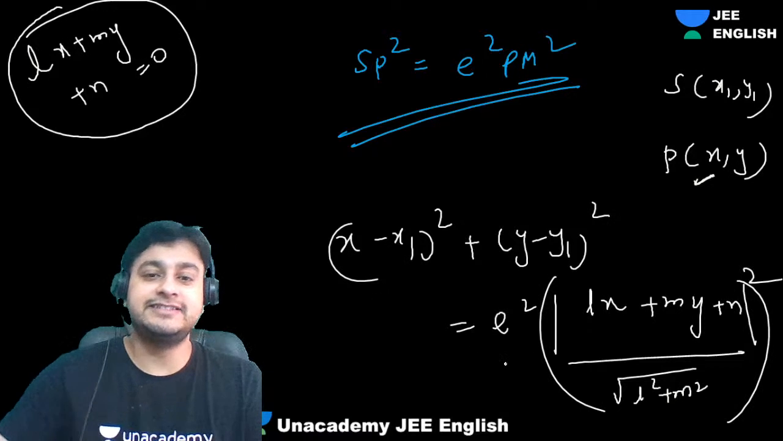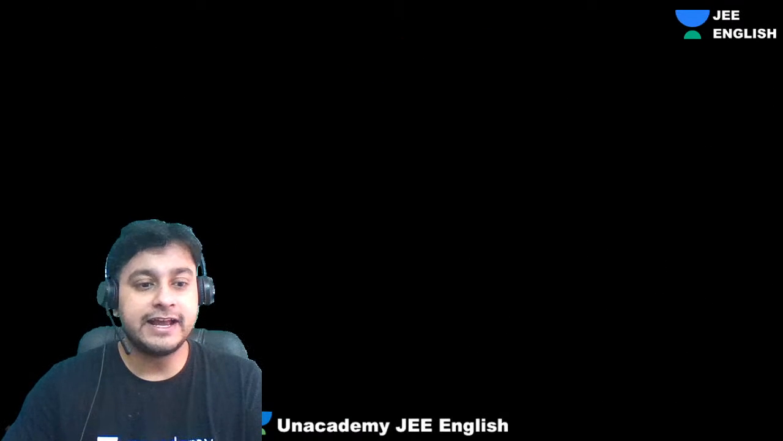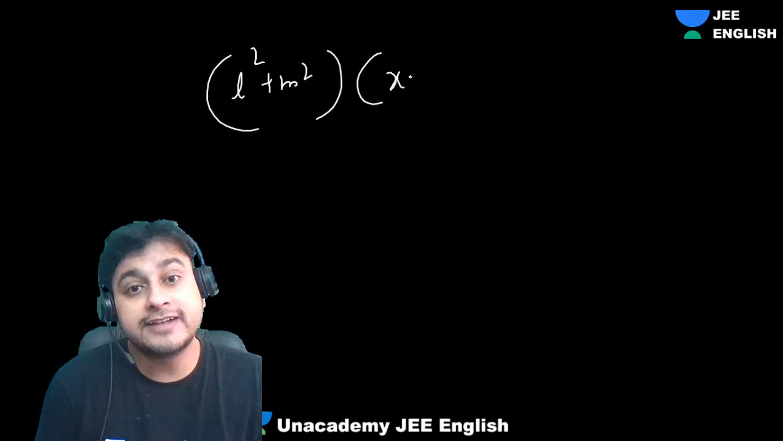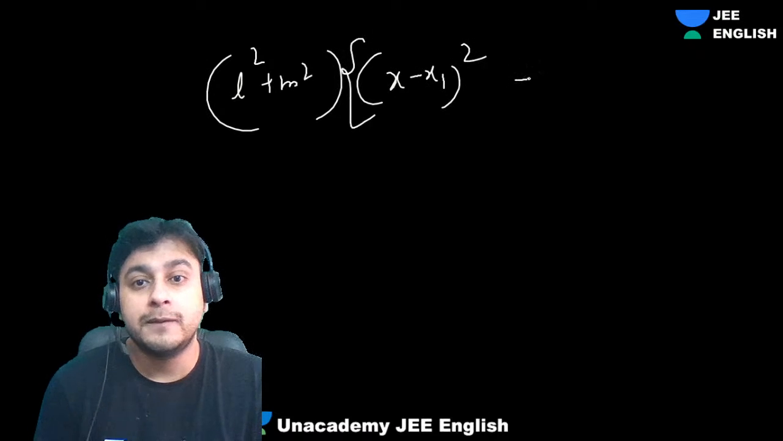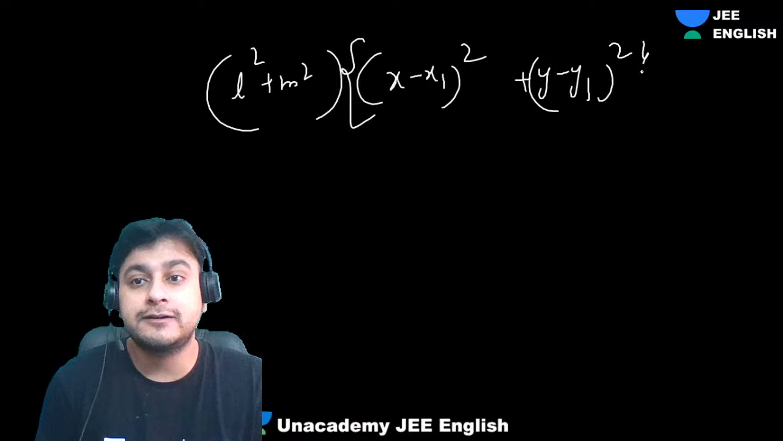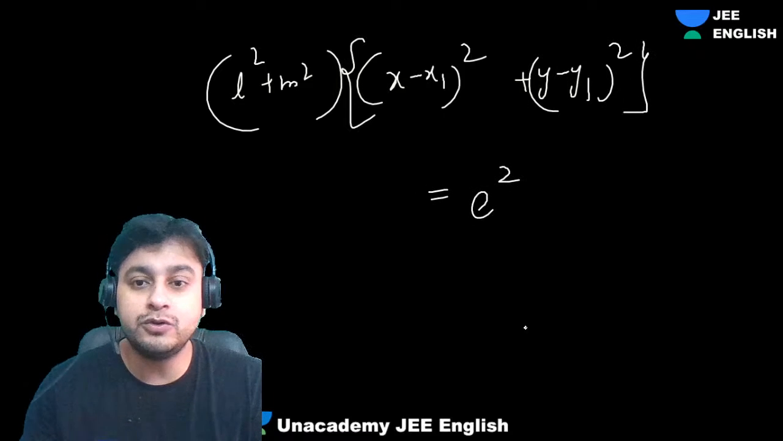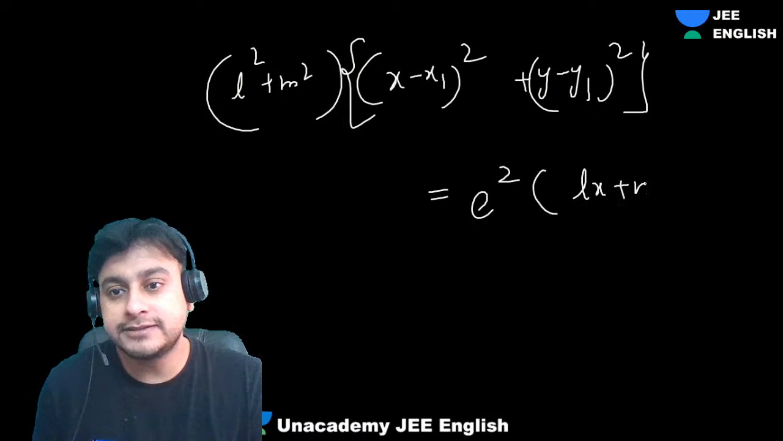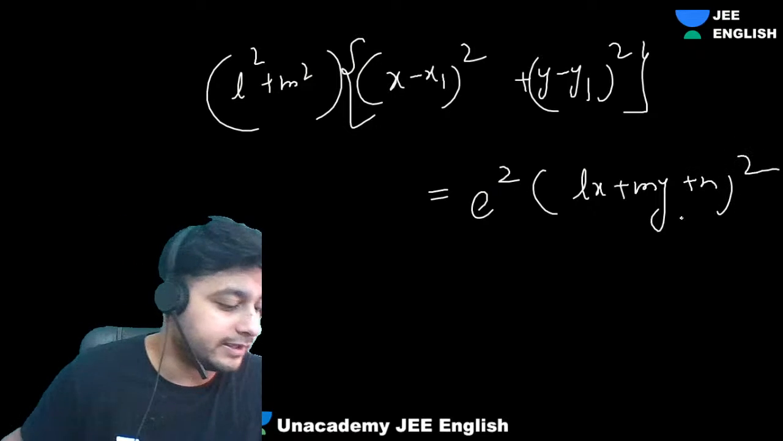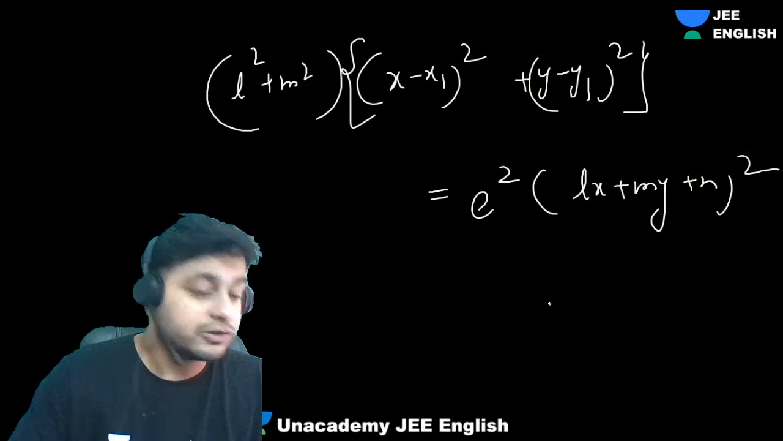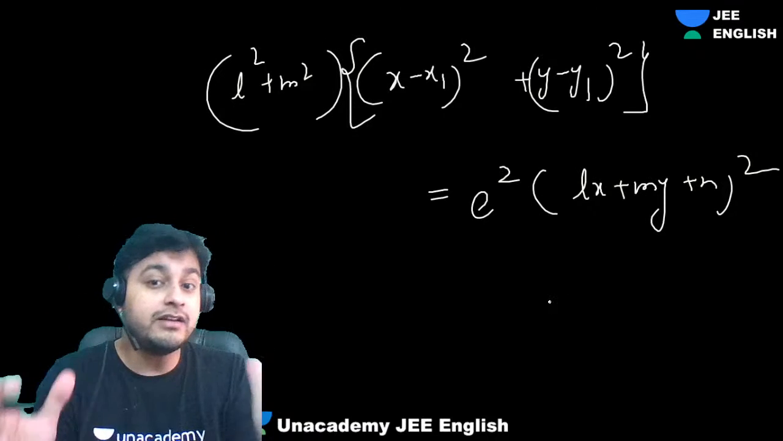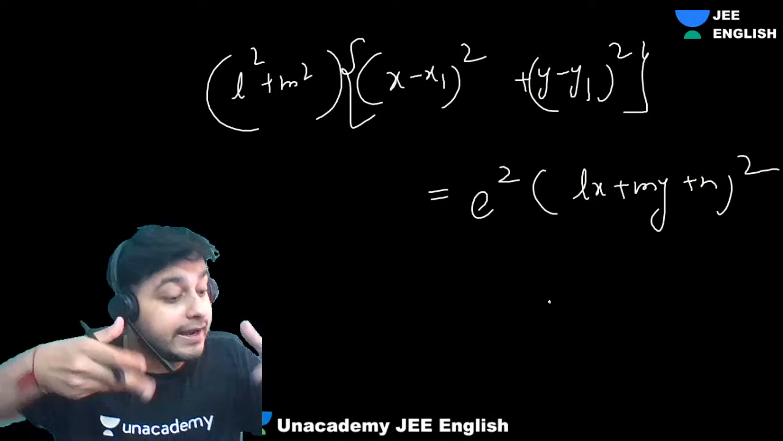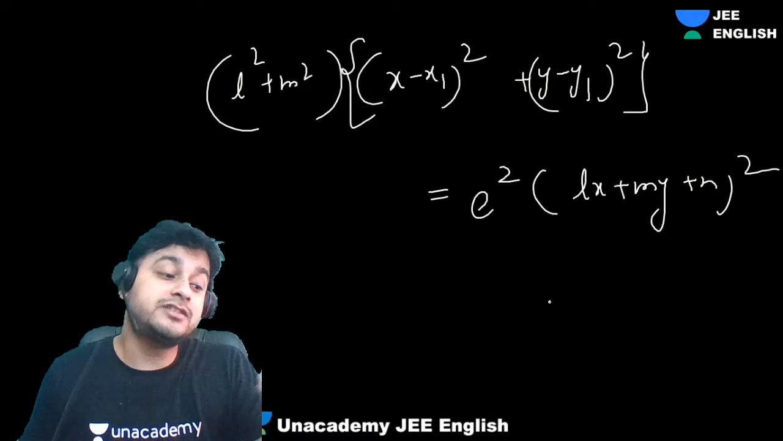So that's the reason why, guys, this will cross multiply. We will get L square plus m square into x minus x1 whole square plus y minus y1 whole square is equal to E square into Lx plus my plus n whole square, guys. Yes. Understood, everyone? So this is the general equation of any conic section, guys. From this concept, you can get the equation of any conic. Foundation needs to be strong.